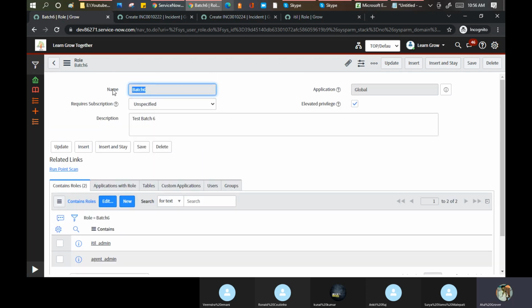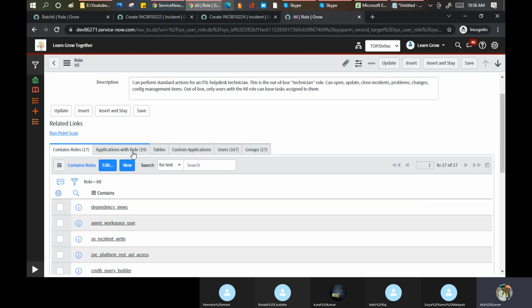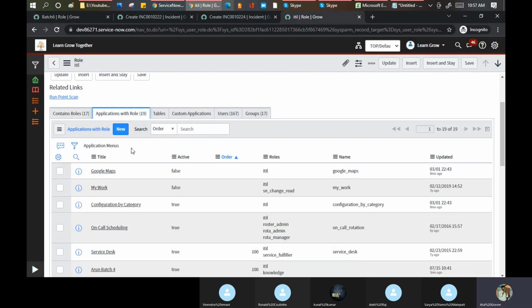Okay. Now, you can see application with role. Tomorrow, day after tomorrow, when we create any application, we can give a role to that application as well, so that if anyone has this role, only that person can make a change in my application. Like if you go here, you can see ITIL role.